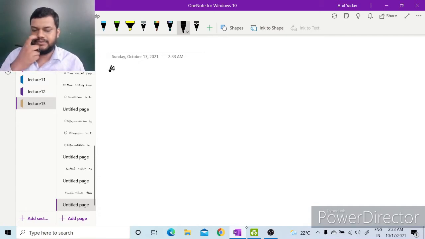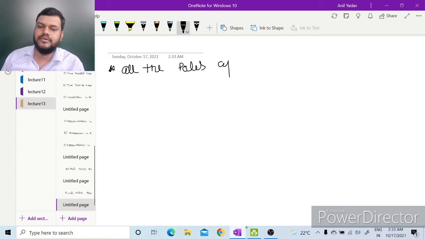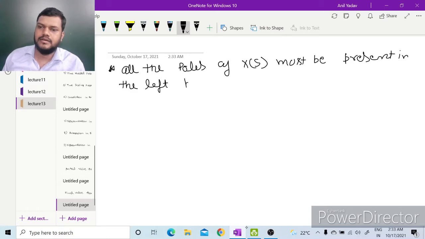So final value theorem is applicable when in S domain we can say all the poles of X(s) must be present in the left half of S plane with at most one pole at origin.